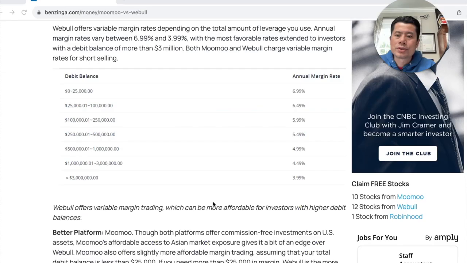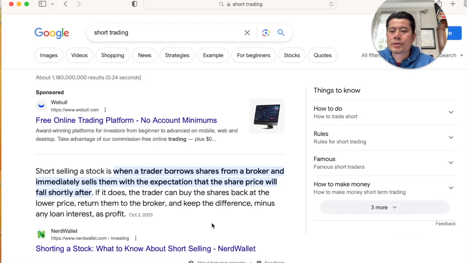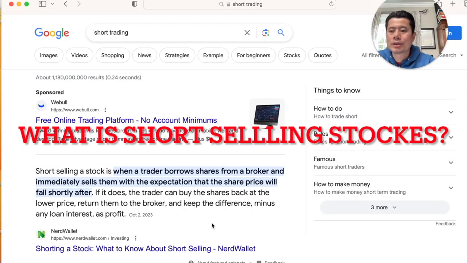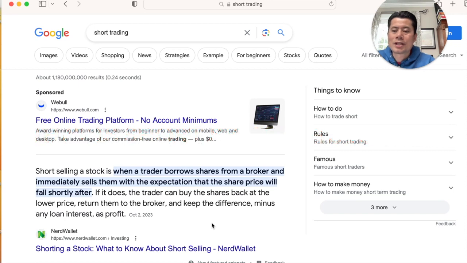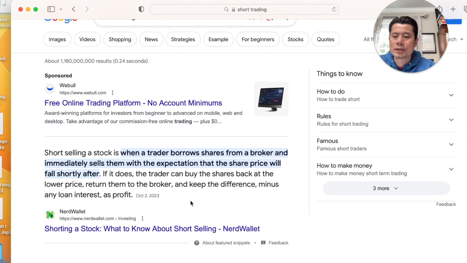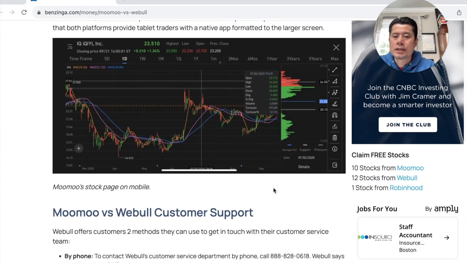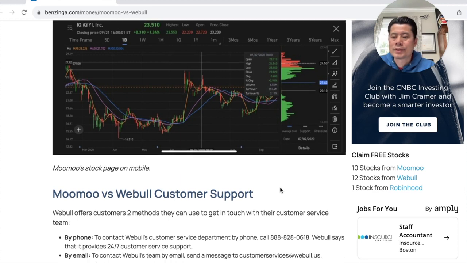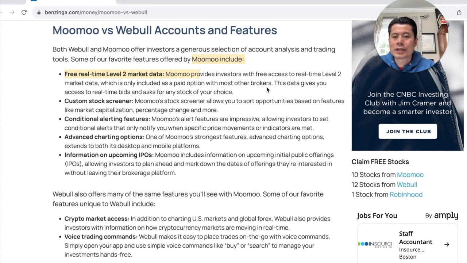Both Moomoo and Webull charge a variable margin rate for short selling. What short selling is, you're borrowing shares from a broker and immediately selling them in the expectation that the share will go down in price. Link in the description below explaining what short selling is. So here's a snapshot of what the page looks like on a mobile device. It has some deep analysis trading tools implemented in their system. It gives you real-time pricing options from most brokers. This data gives you real-time bid access to any of these stock options.